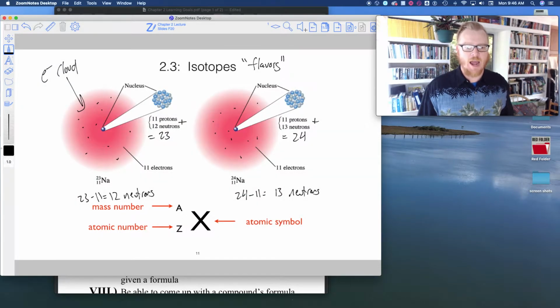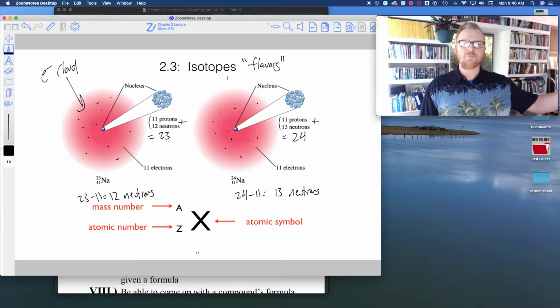Back up for a second. And now I'm going to take this notion that our atoms are unique. They're based on the number of protons. Add a different number of protons, and you have a different atom. Add a different number of neutrons, and you have a different flavor of that same atom.